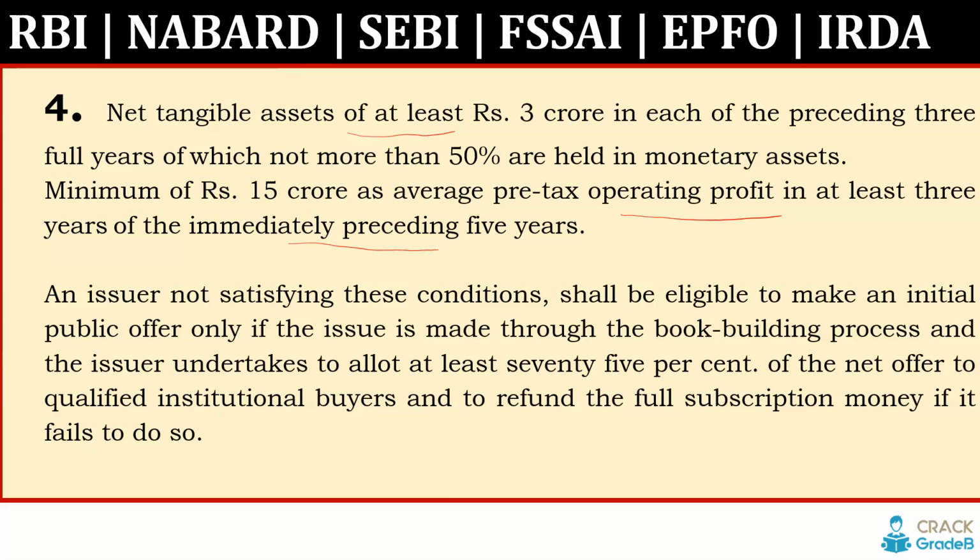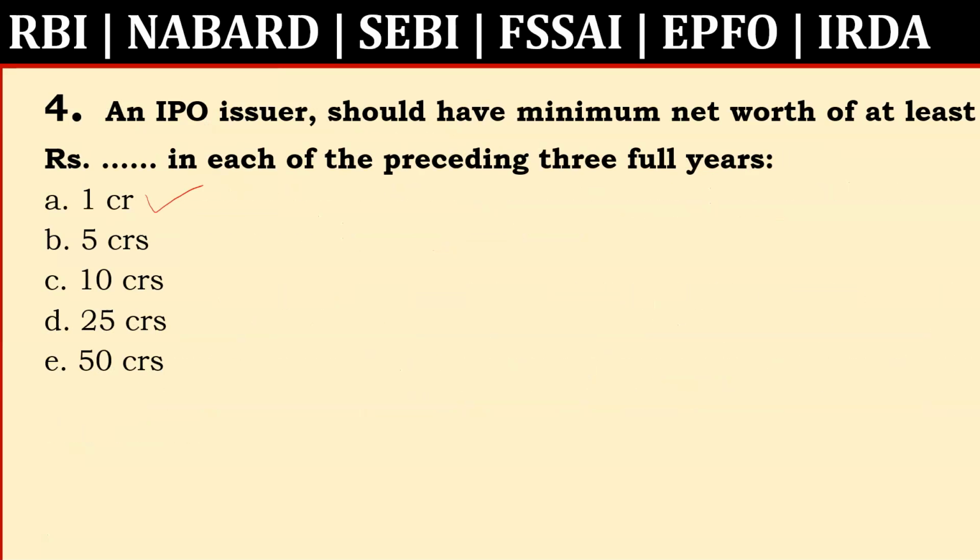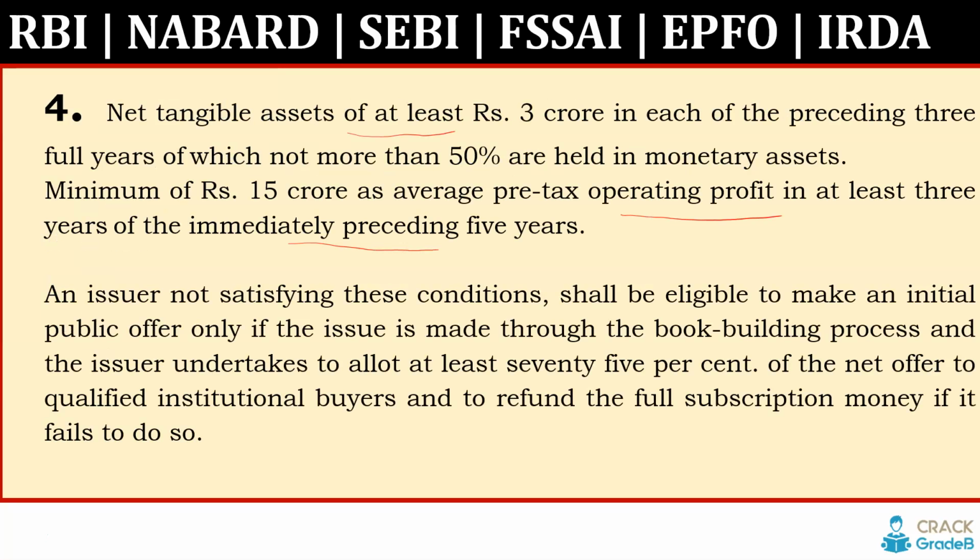eligible to make an initial public offer. If any issuer is not satisfying these three conditions, the first one is that an IPO issuer should have minimum net worth of at least 1 crore, net tangible assets of rupees 3 crore, and minimum of rupees 15 crore as average pre-tax operating profit in the last 3 years. So that issuer can issue an IPO.